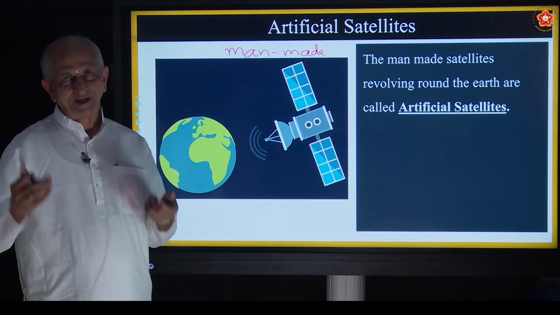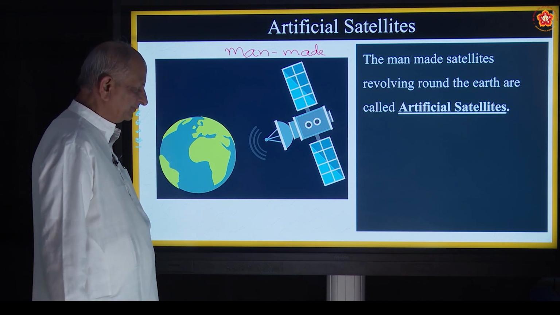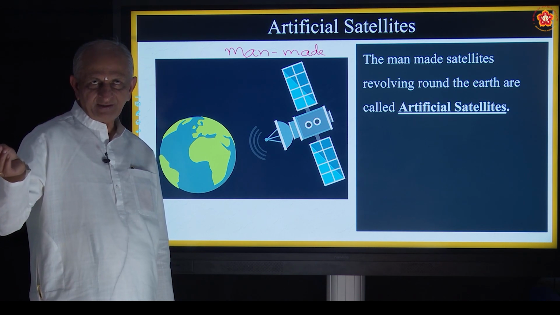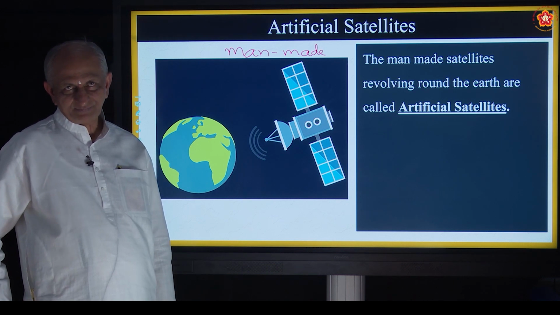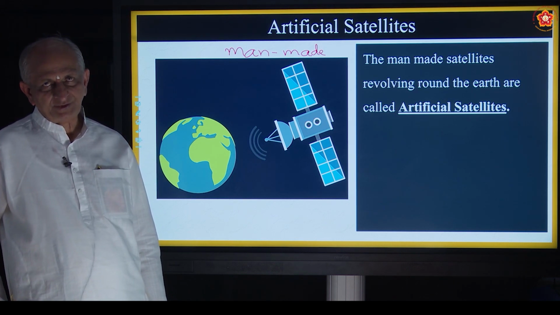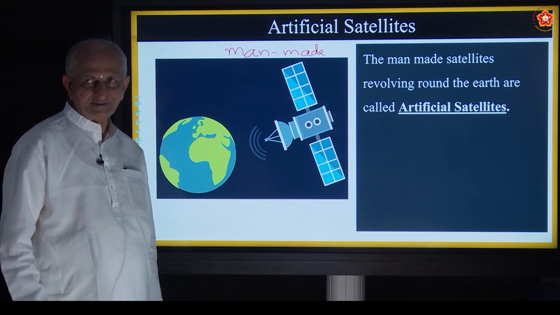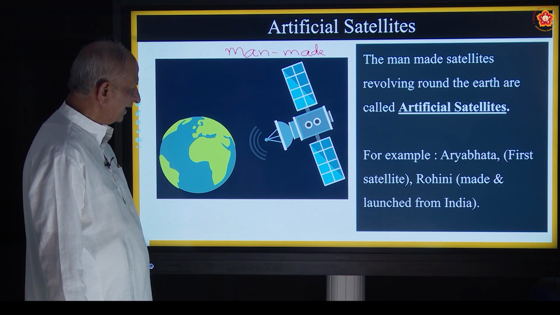Then you may ask, why do we want that? We want them for different purposes, like communications. For example, all these mobiles and TV work on satellite connections only. And much information about climate conditions and scientific research is all because of satellites.